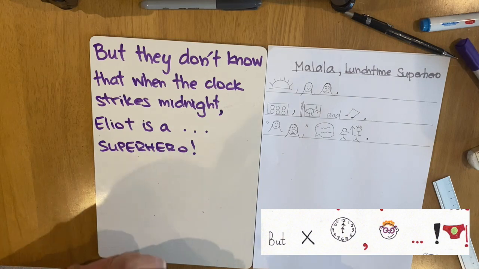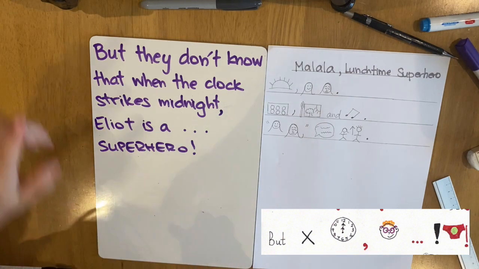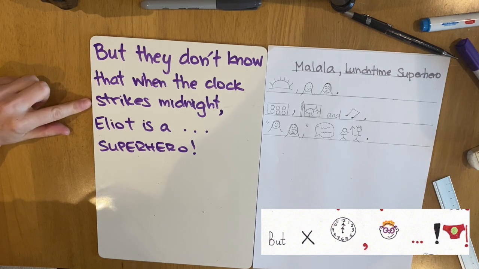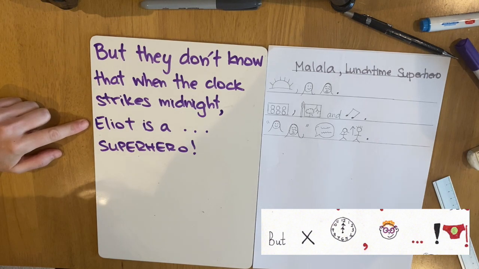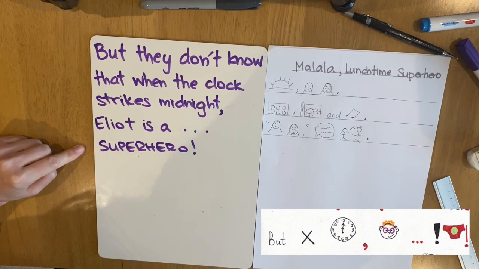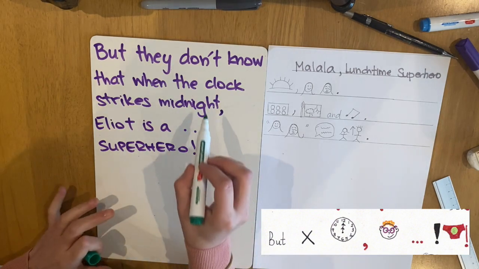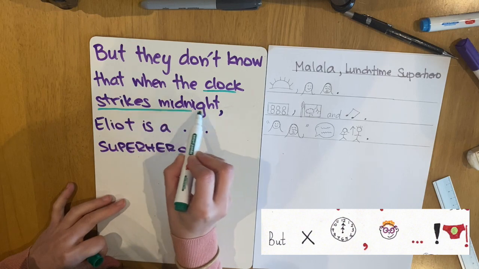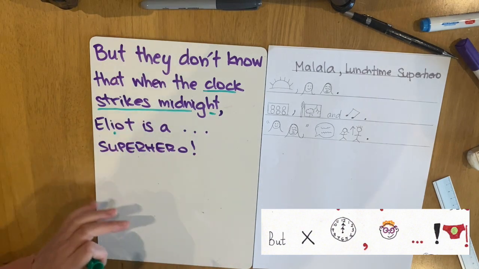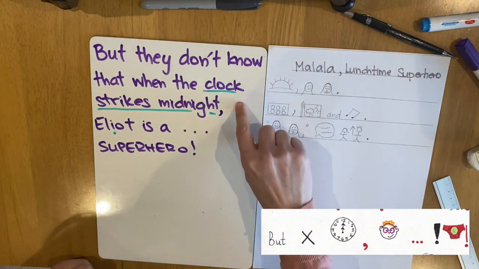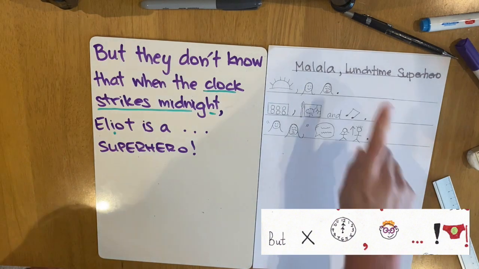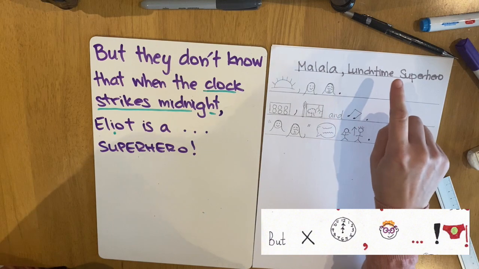The next sentence is, but they don't know that when the clock strikes midnight, Eliot is a superhero. We are going to change this bit, when the clock strikes midnight, and Eliot. So when does your character become a superhero? So my character becomes a superhero at lunchtime.